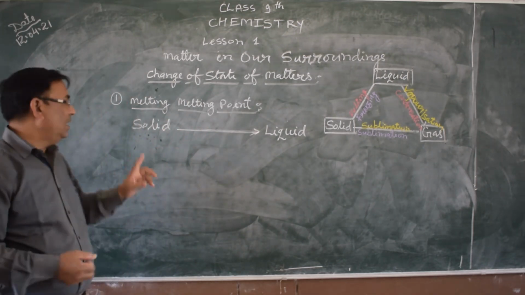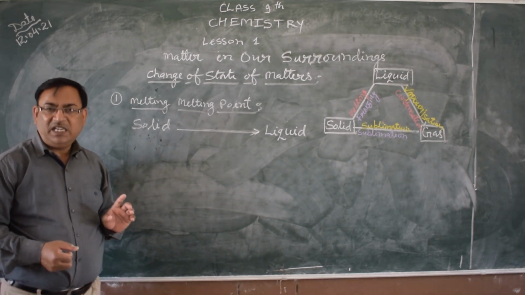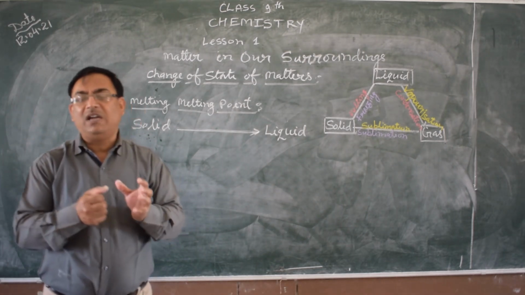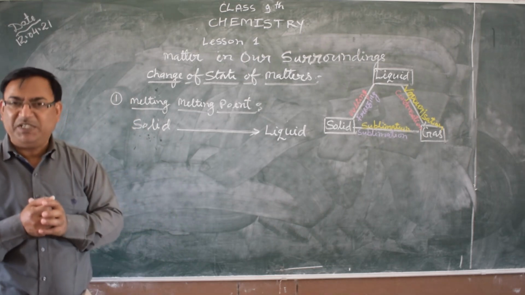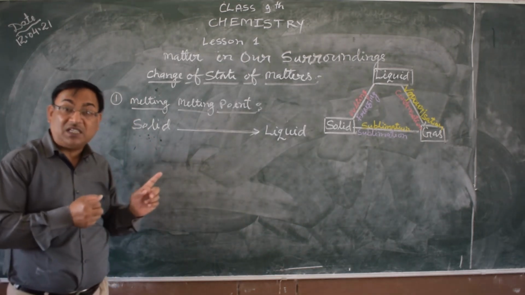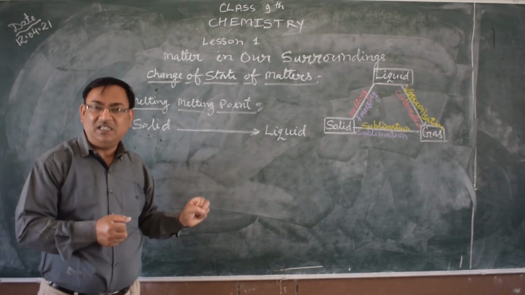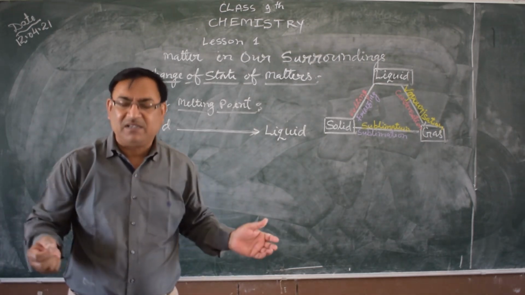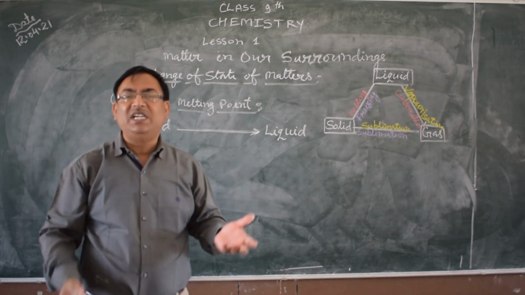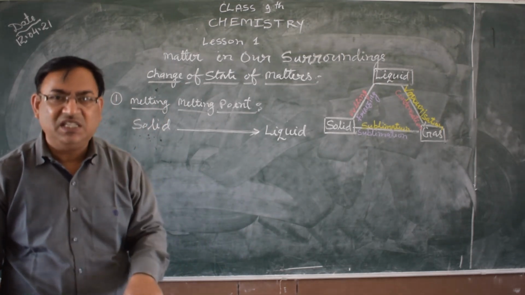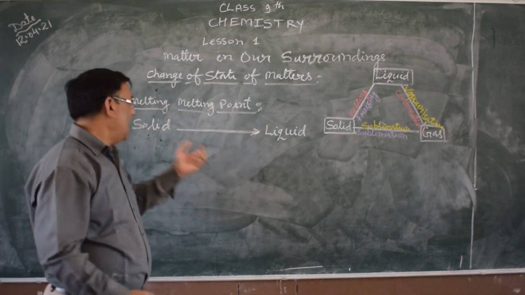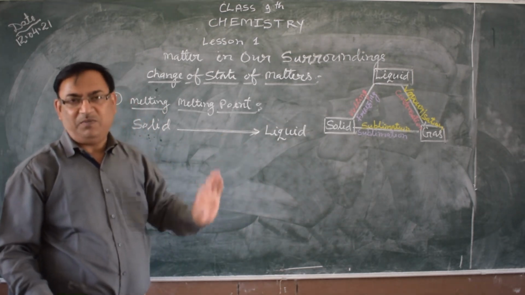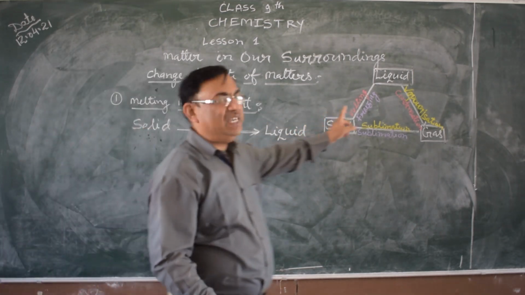The solid state of matter has a definite shape and volume. Each molecule is attached to another molecule, and there is no intermolecular space between them. But when heat energy is provided, the binding energy between molecules breaks and the intermolecular space increases. For this reason the volume increases and solid converts into liquid form. That is the change called melting and melting point.